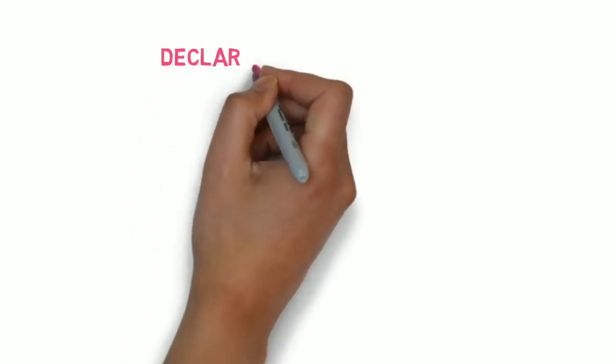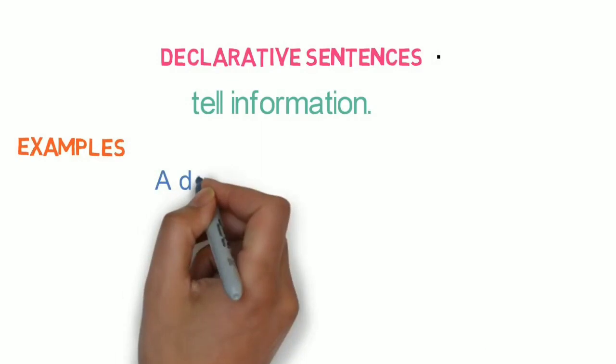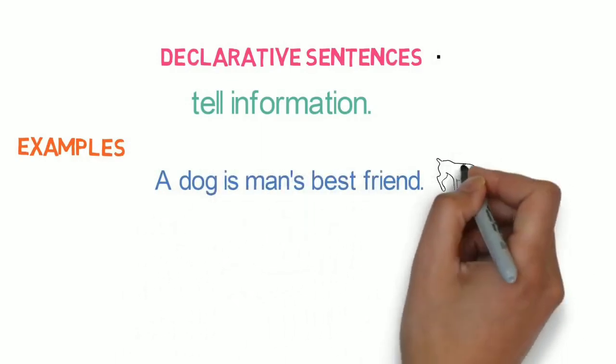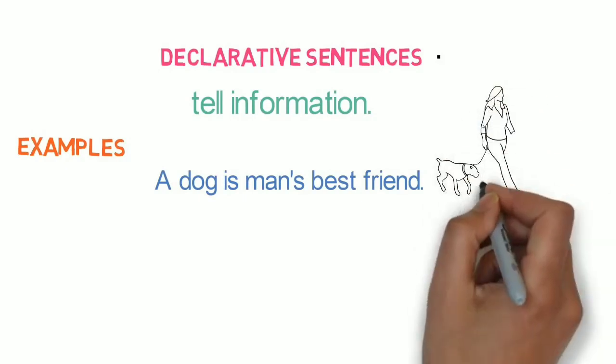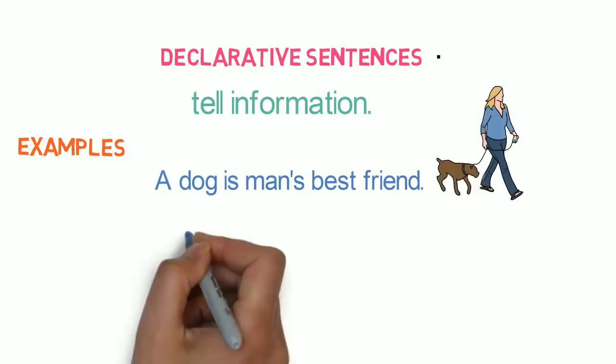So let's begin with the declarative sentences. Declarative sentences always tell information and facts about the subject, and they always end with a full stop. For example, "A dog is man's best friend." In this sentence, we are easily informed that a dog is always a man's best friend.